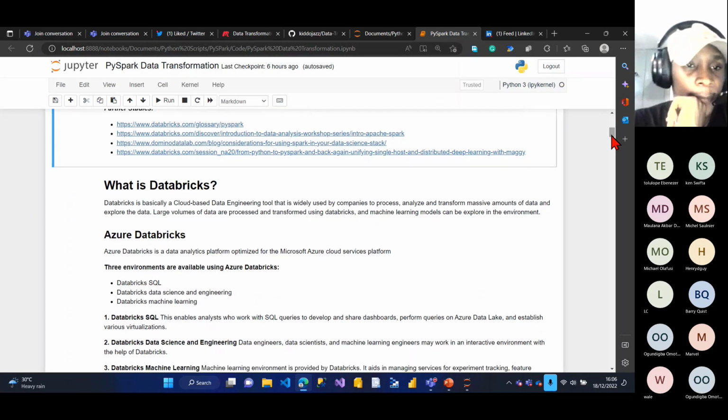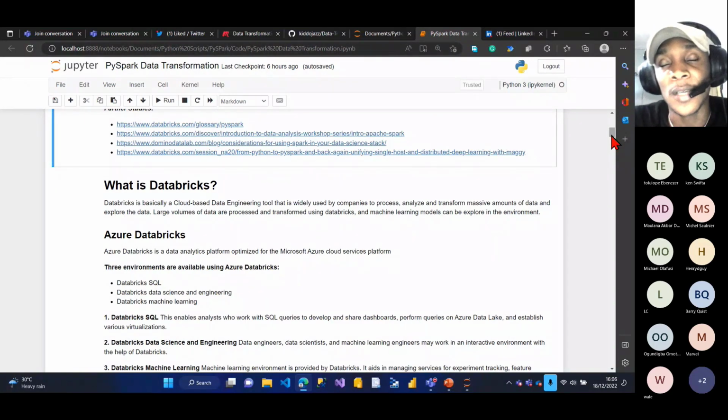So what is Databricks? Databricks is basically a cloud-based data engineering tool that is widely used by companies to process, analyze, and transform massive amounts of data and explore data. Large volumes of data are processed and transformed using Databricks, and machine learning models can be explored in this same environment. So bigger organizations use a lot of Databricks for data manipulation and data transformation, if your data is on a large scale.